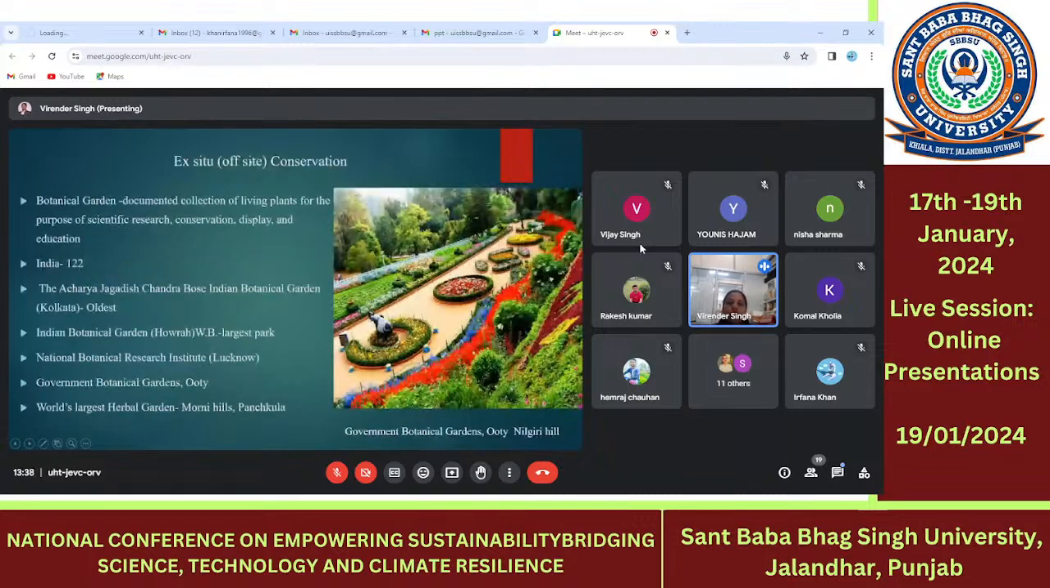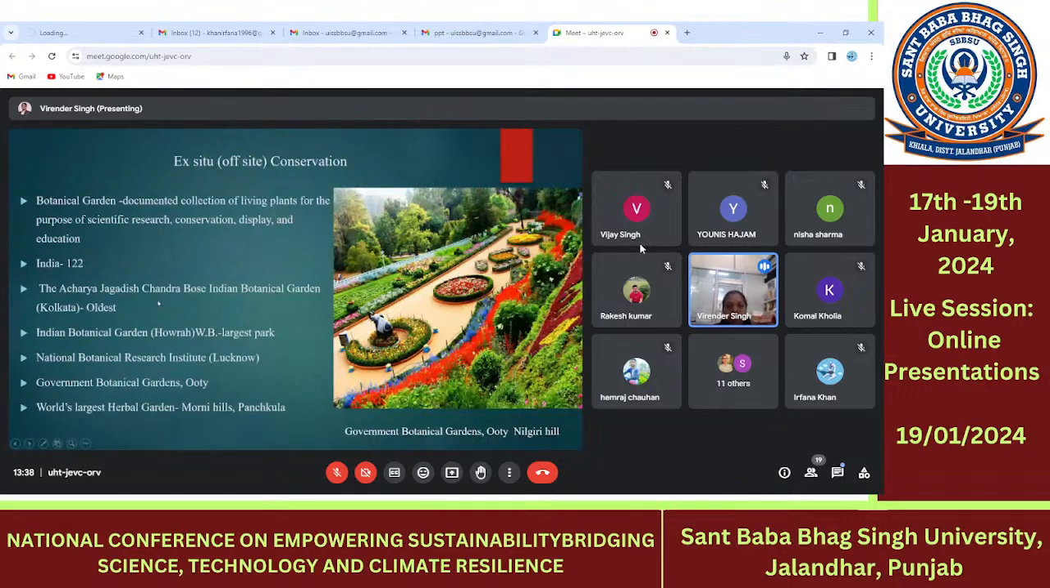Now the ex situ or off-site conservation of flora and fauna. First, the botanical garden: a documented collection of living plants for the purpose of scientific education, research, training, and conservation education. In India, there are 122 botanical gardens present. The oldest botanical garden in India is the Acharya Jagadish Chandra Bose Indian Botanical Garden, present in Kolkata.